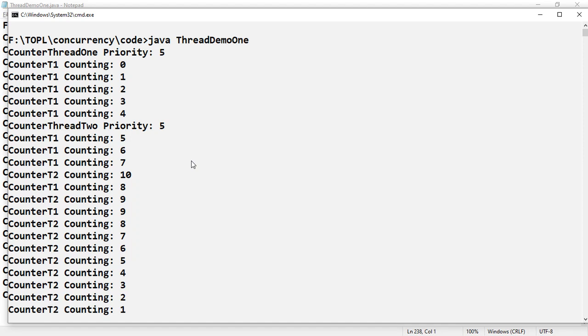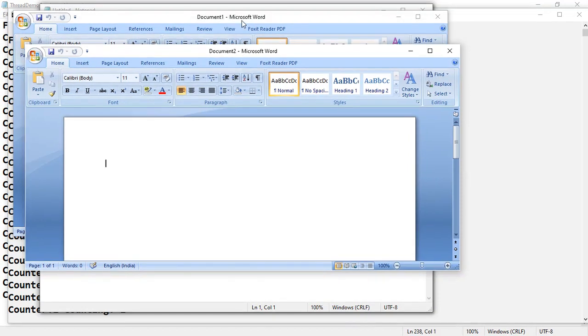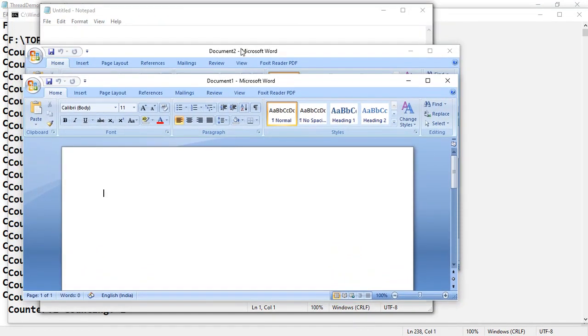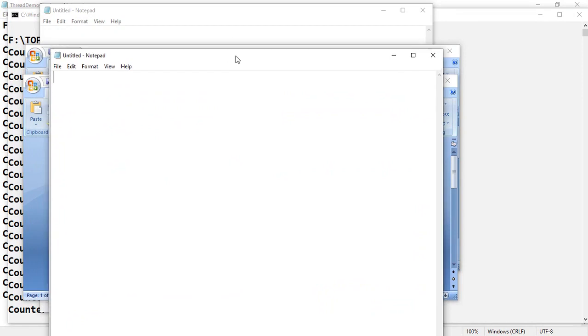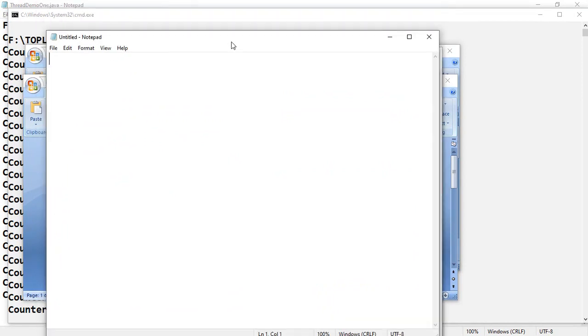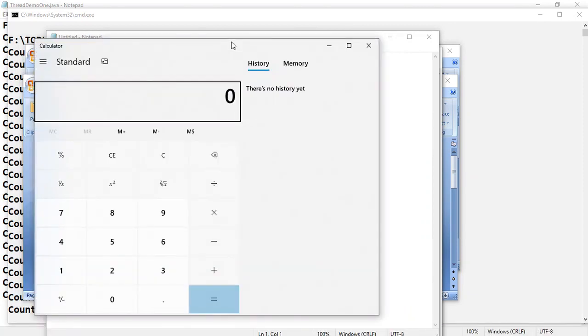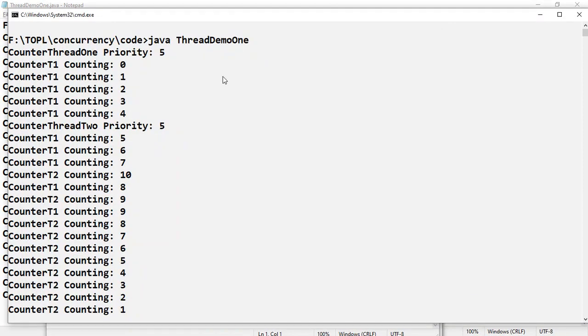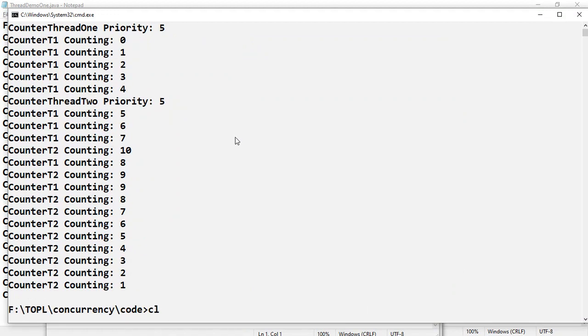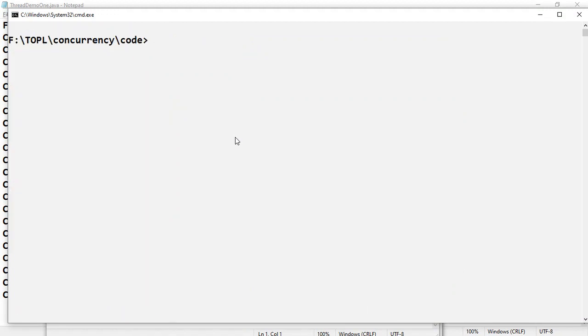For this I have opened 2 MS Word applications and 3 different Notepad applications, and I will open 1 Calc, the calculator application, and I will rerun this code. I will rerun the program, and we'll see the output. What will be the output?